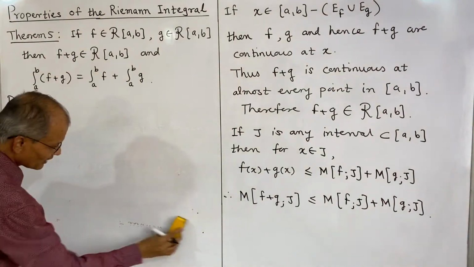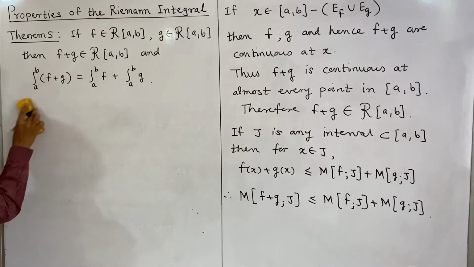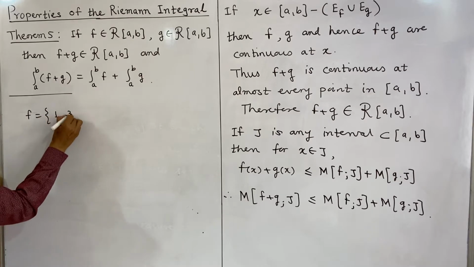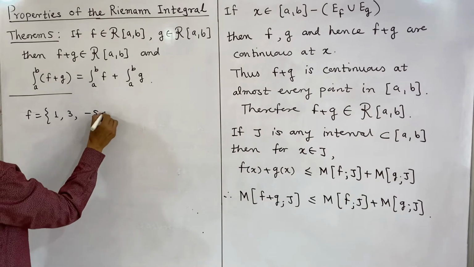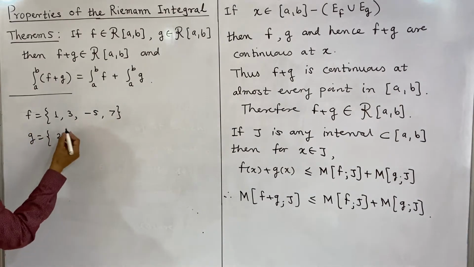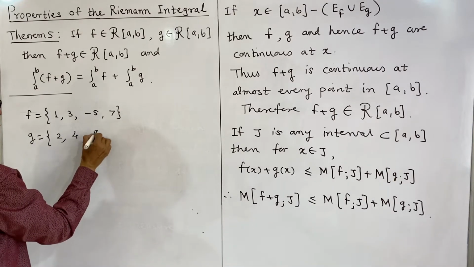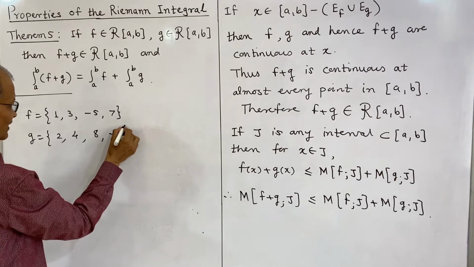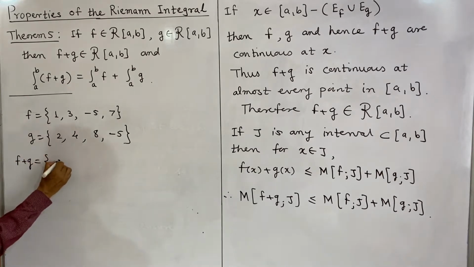So for example, if you consider f as having discrete values, say f having these values, and g I shall take having the values like this, and I shall consider here 8 and minus 5, etc. So for example, I have considered, and what will be f plus g? f plus g will be 3, 7.